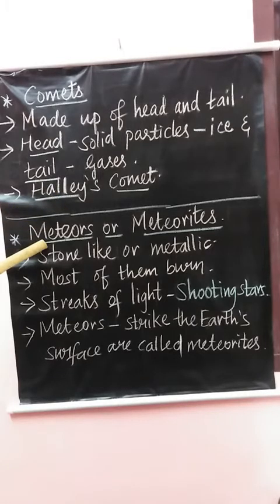The next one that we are going to see is the meteors or meteorites. A meteor is a stone-like or metallic body.